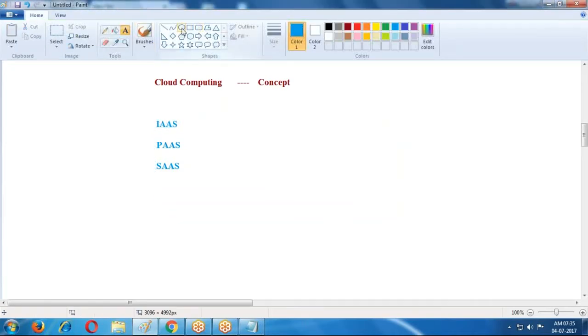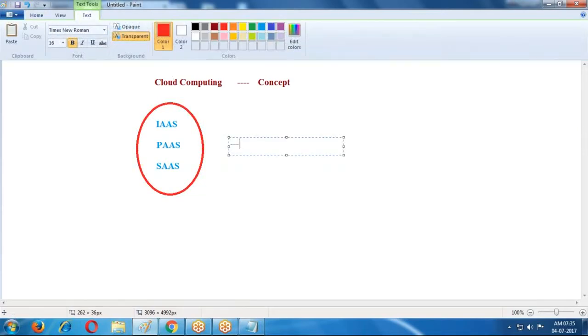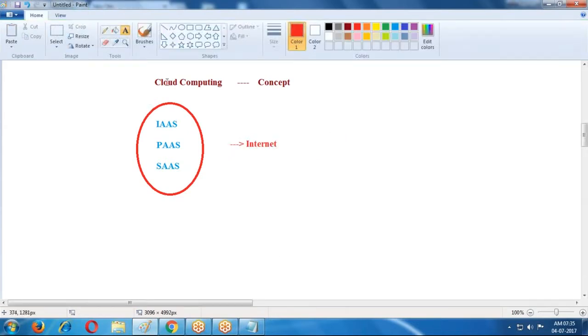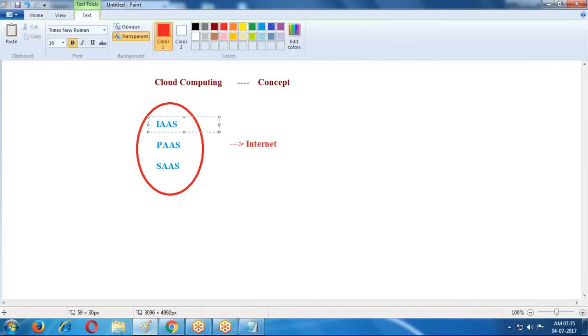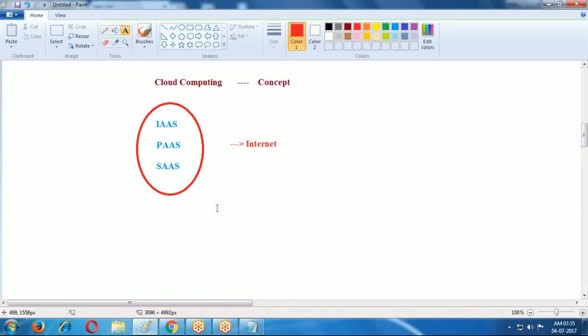We are accessing these services in the internet by paying per use of IT service. Cloud computing is a concept of accessing infrastructure as a service, platform as a service, software as a service in the internet by paying per use of IT services. These three types of services are provided by cloud computing.